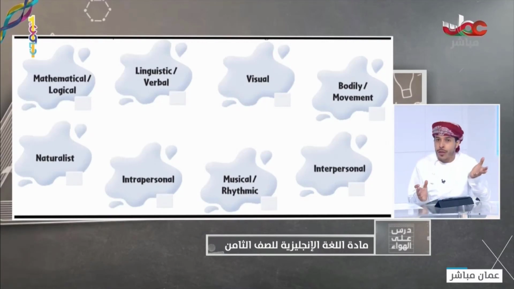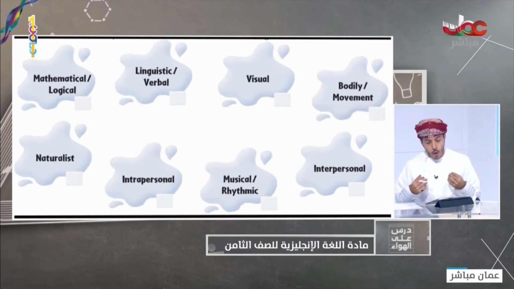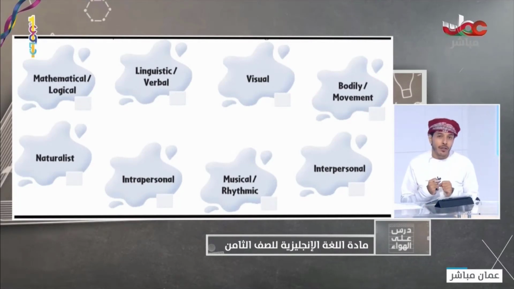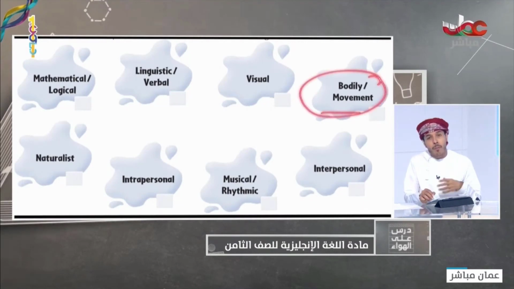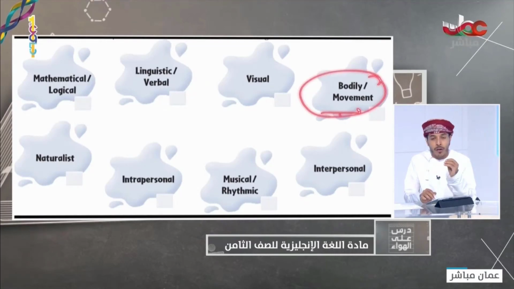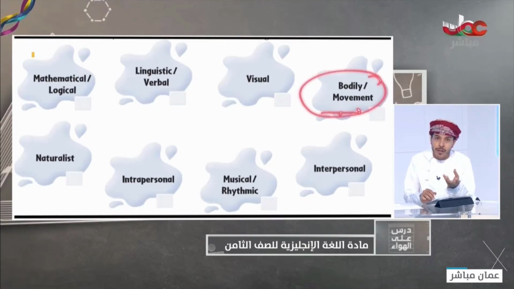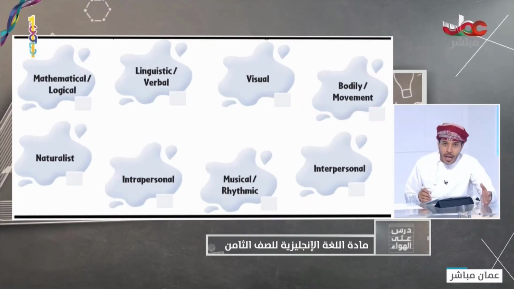seeing different things. We have here bodily or movement intelligence. And this is a very easy one because most students have it, because most students love to move from one place to another, to do different sports, whether they are dangerous or outdoor activities like playing football, jogging, doing anything, okay?